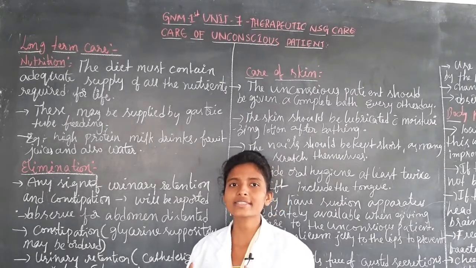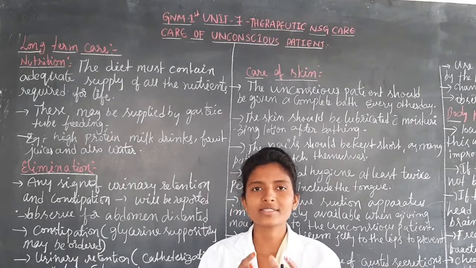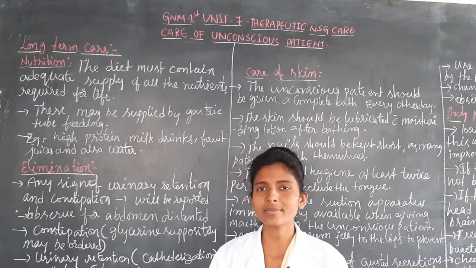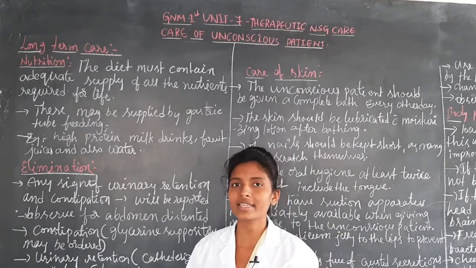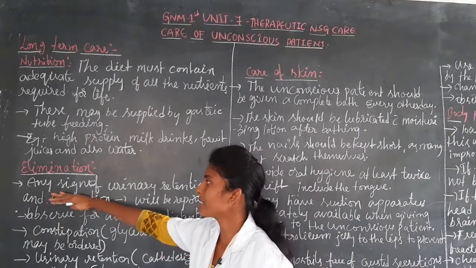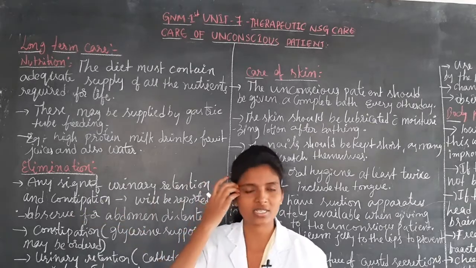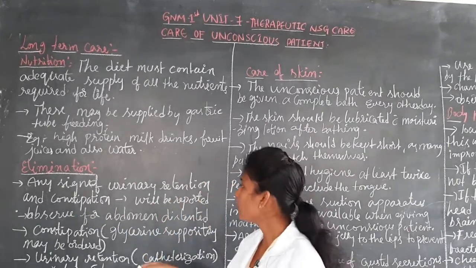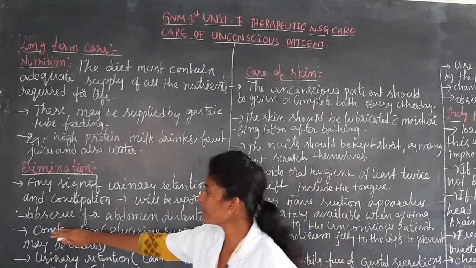And next thing is constipation. That is when the patient is not able to pass a bowel movement. So under elimination, we look for any sign of urinary retention and constipation. If these two things are present in the patient, then constipation will be reported and observed.